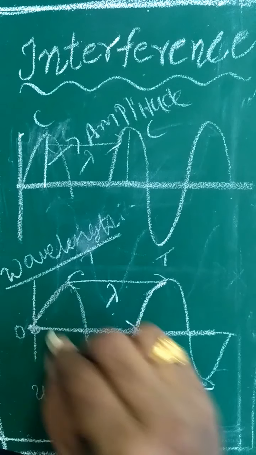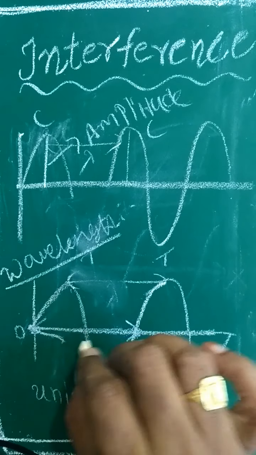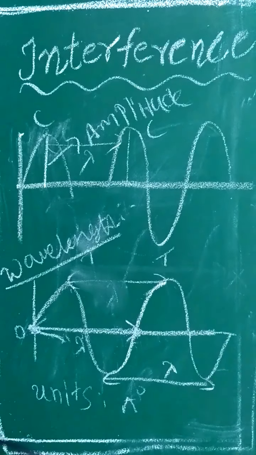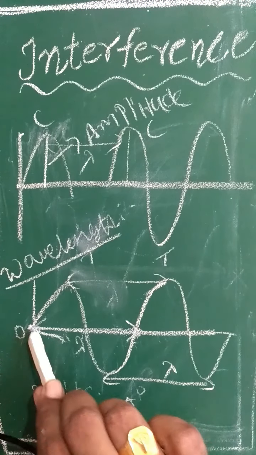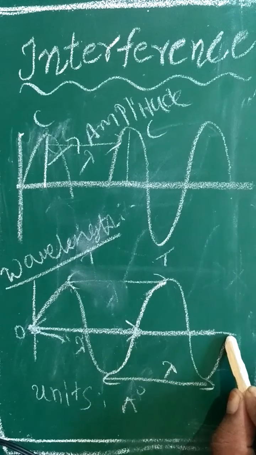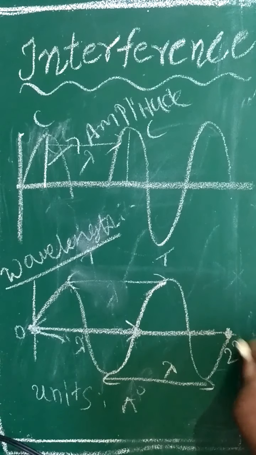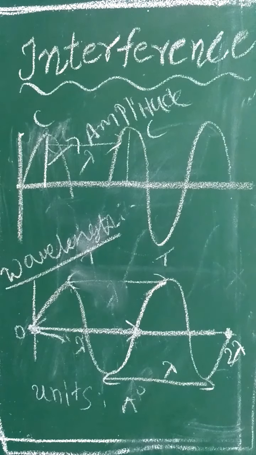So from here to here, and from here to here also, it can be taken as a wavelength lambda. That means from here to here it is lambda, then here to here it is also lambda. That's why this position is equal to 2 lambda. Do you understand what I am saying?